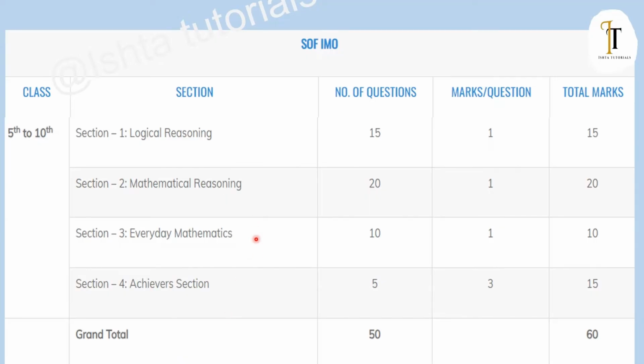In the last slide, as we saw, the paper is divided into four sections. There are a total of 50 questions and the total marks are 60. Logical reasoning is the first section, containing 15 questions of 15 marks. Mathematical reasoning has 20 questions containing 20 marks. Everyday mathematics has 10 questions, 1 mark each, having total marks 10. Whereas in the achiever section, the number of questions is 5 and each question contains 3 marks, and therefore the total marks are 15.